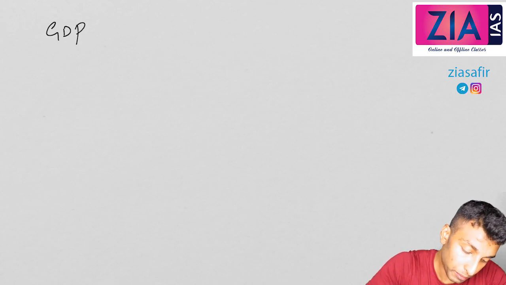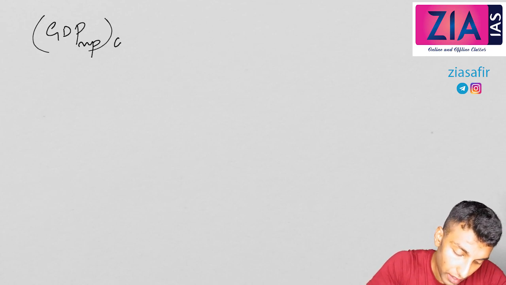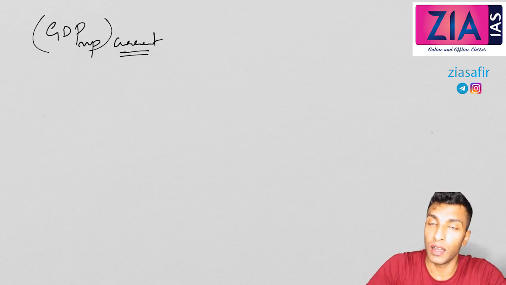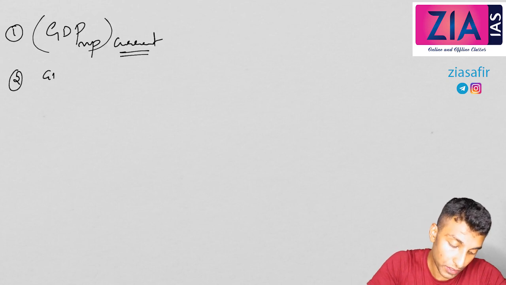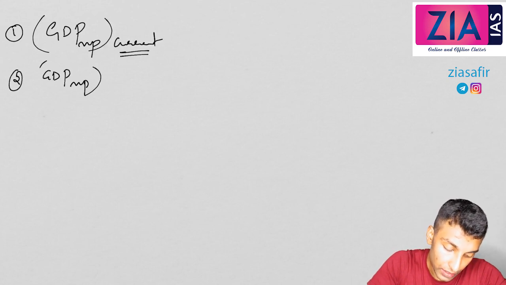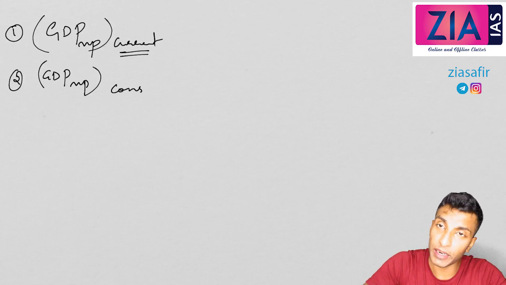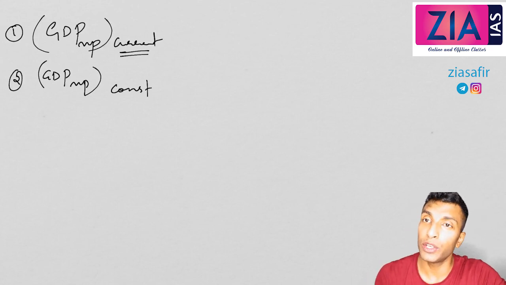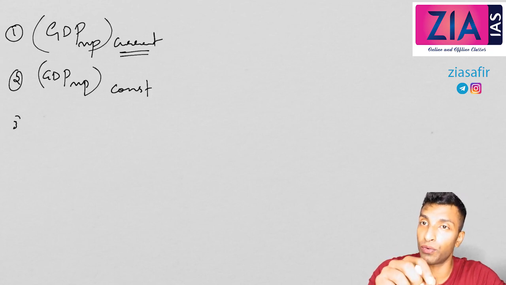So GDP MP current, I got one concept. What about the second one? You change this current to constant, and you get the second concept. So this is the first one; second one, GDP MP stays the same, and you change current to constant. Now what is the third concept? You can change market price to FC, factor cost.